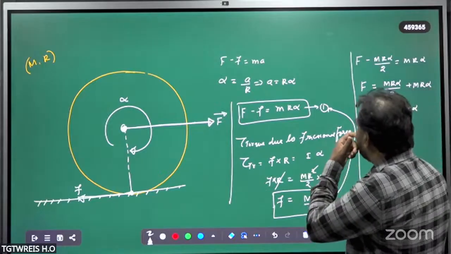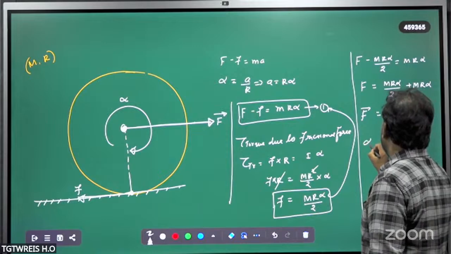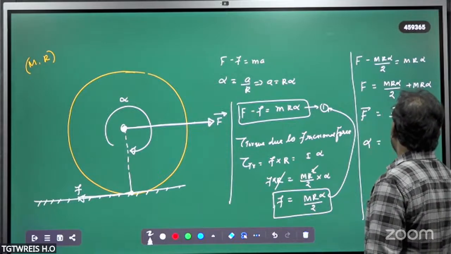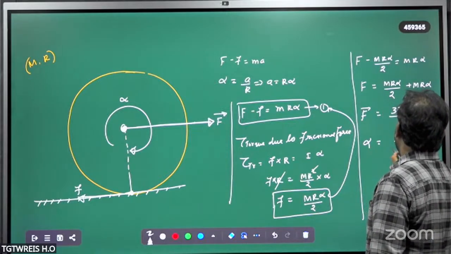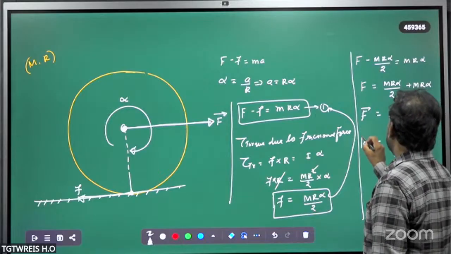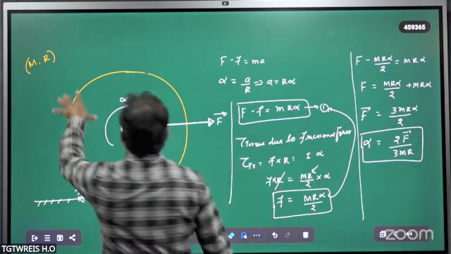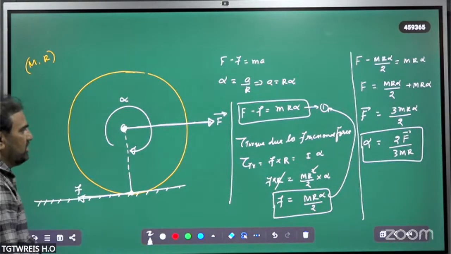What should we calculate? The angular acceleration. Therefore alpha is equal to 2F upon 3 M R radian per second square. So with this angular acceleration, the cylinder will rotate.